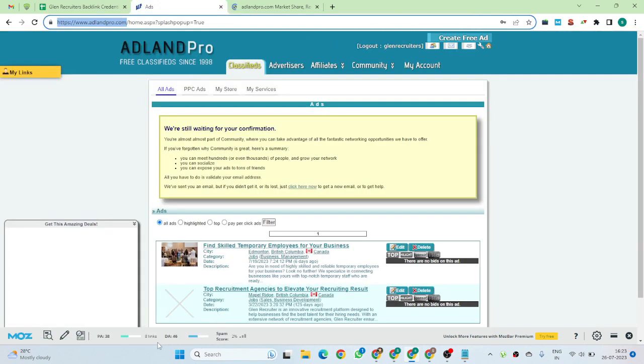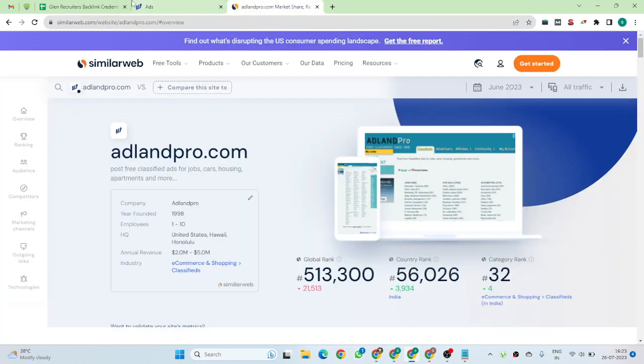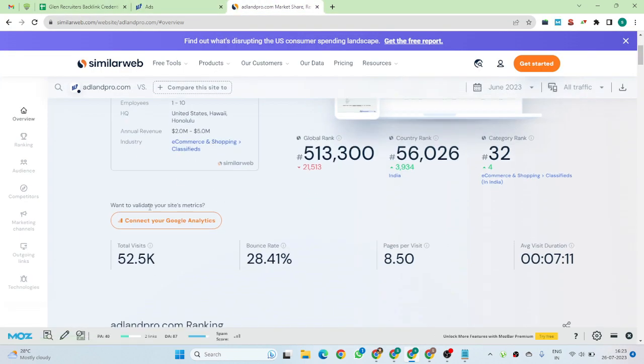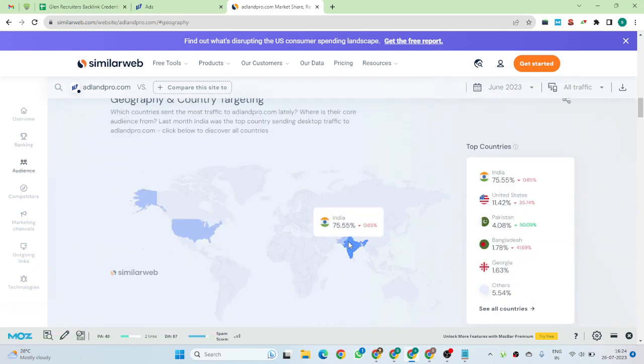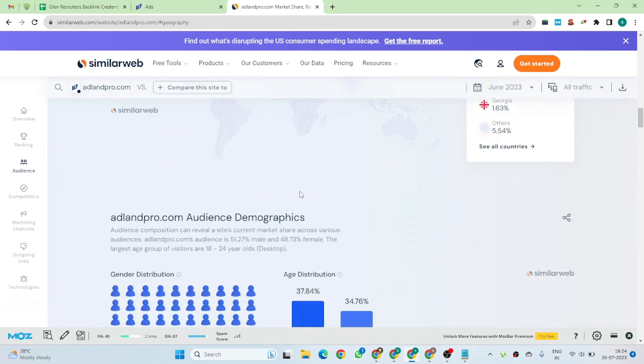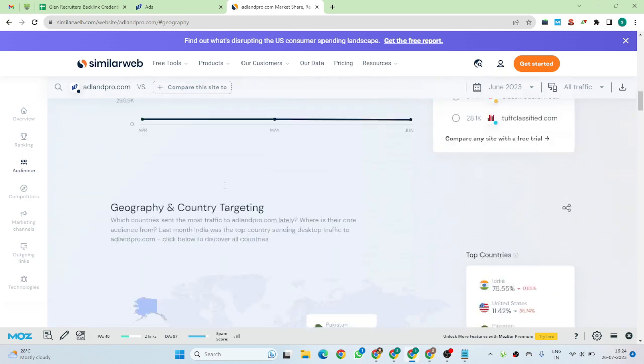According to Moz, this website's domain authority is 46, the page authority is 38, and the spam score is 2%. It will be good for us. This website gets 52.5k monthly visitors, and the traffic comes from India, the USA, and Pakistan also.